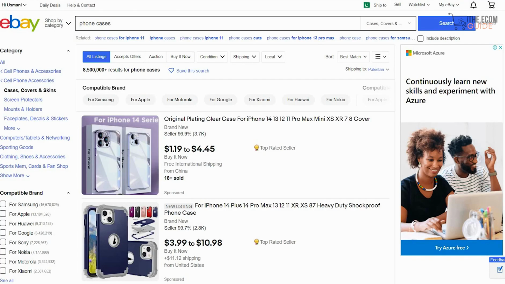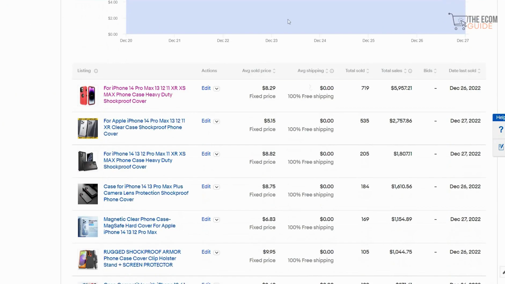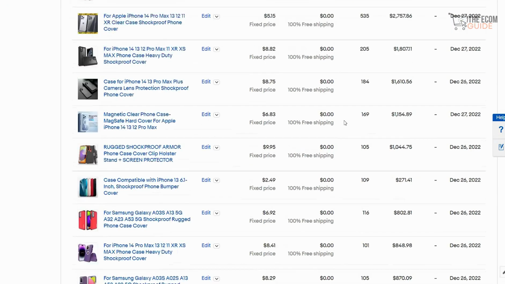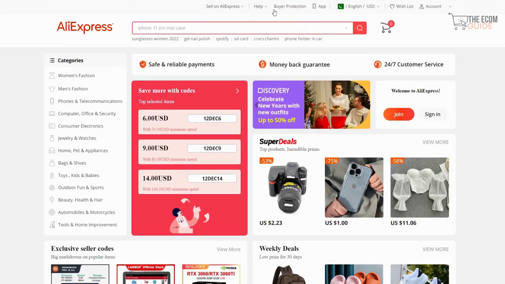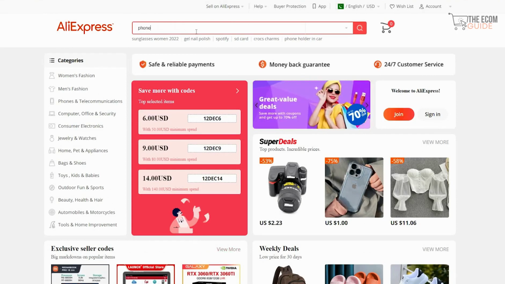Now, we've already seen what the price of this product is going to be on eBay.com. We've seen how much the product is being sold for as we scroll down, around $8, $5, $9, $2, $3, $5, but we want to make sure that we get the best possible price, and that is where we head over to AliExpress. On AliExpress, what we need to do is search for phone cases.